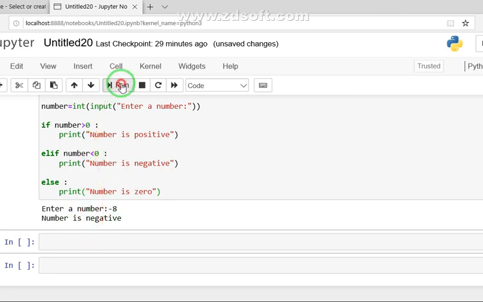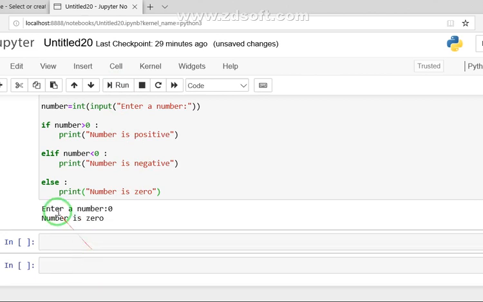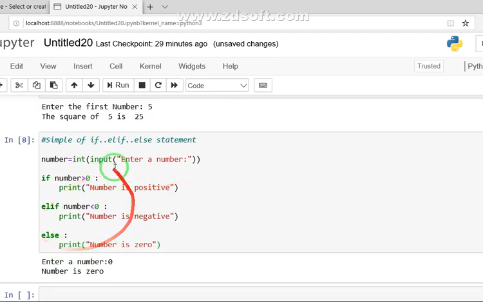So we will check the third case. Again go back to the program, run this one. Now I pass a value 0. So you see the message is 0. So in this case, students, we are handling multiple conditions. We can take the example of grades. Let's say if a student scores marks greater than 90, we say A plus grade. From 80 to 90, let's say the A grade is there. There are a huge number of examples in real life where we can use this if else construct.